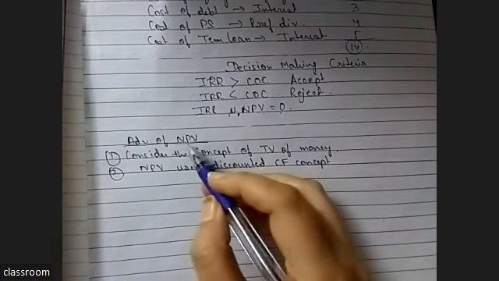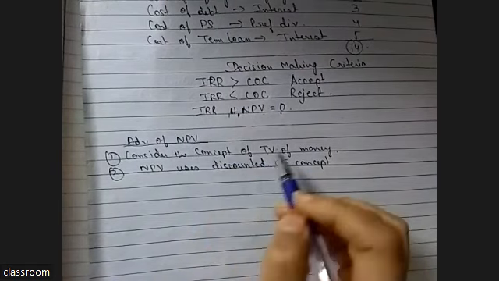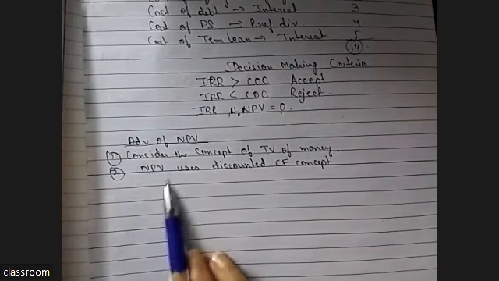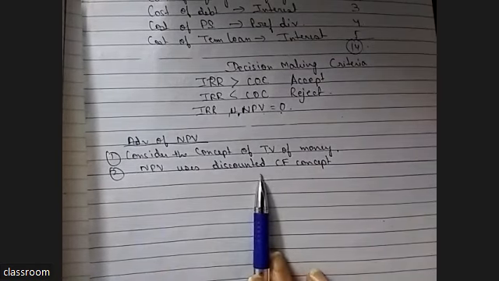So actually NPV has only two concepts. It considers the time value of money, and we always use the discounted cash flow concept, meaning present value of the inflow. This is the only advantage.